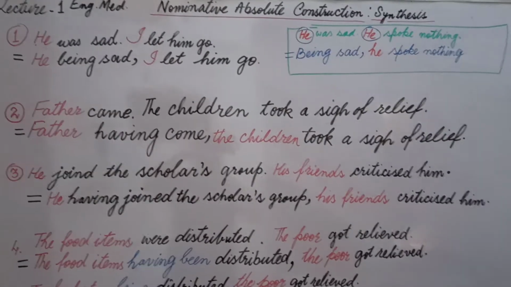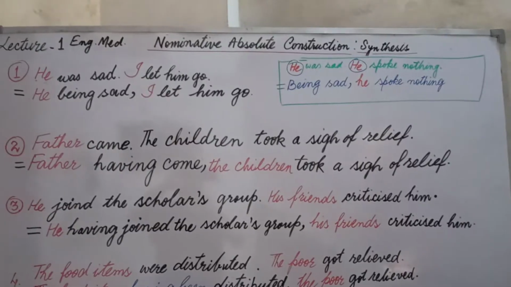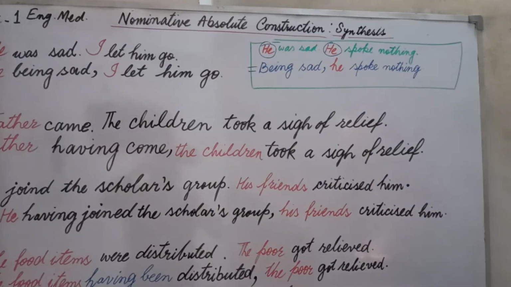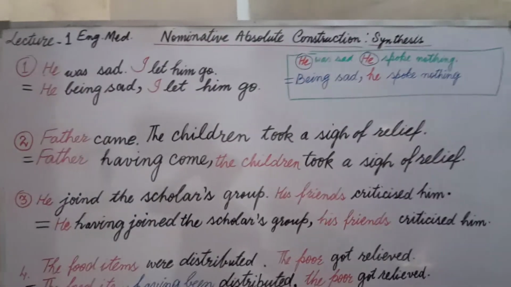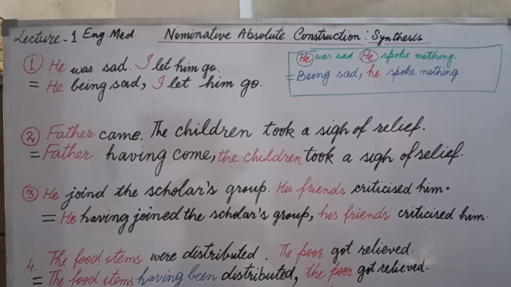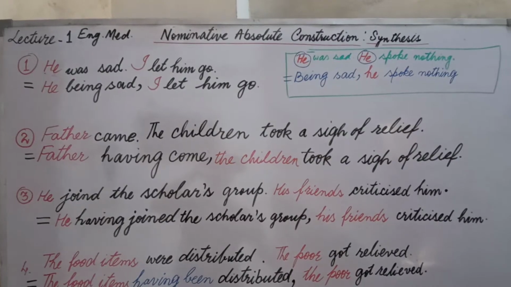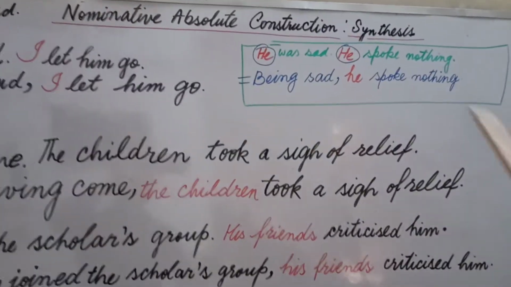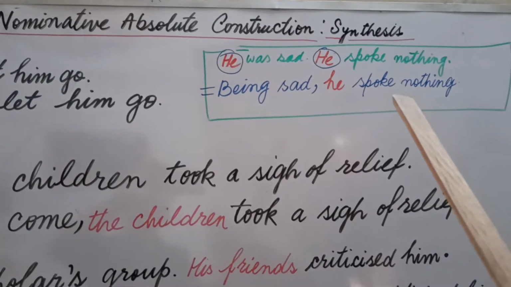Students, before we start and teach all this, let's recall the related rules of participle, and let's understand the difference between participle and nominative absolute construction. Although nominative absolute construction is in itself a type of participle, you can say it is an advanced participle. In this box I have written an example. Let's study first. He was sad, he spoke nothing.